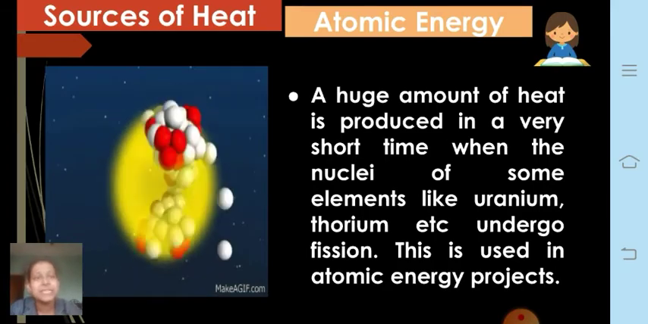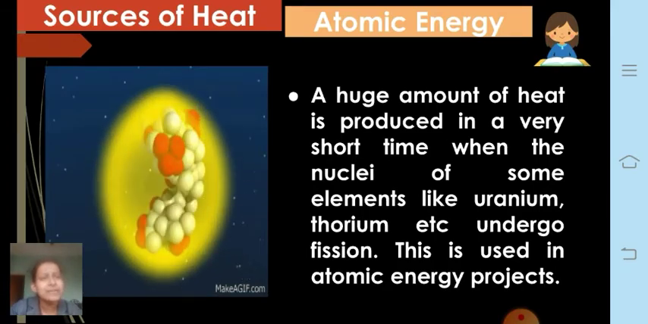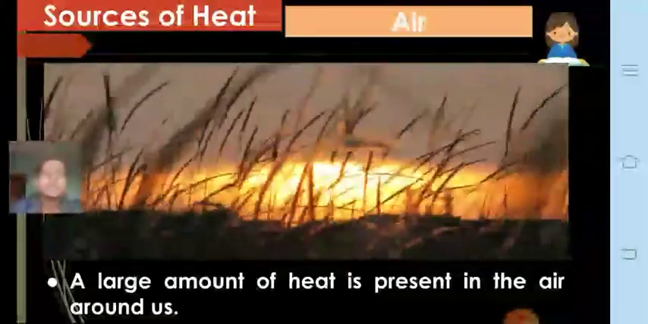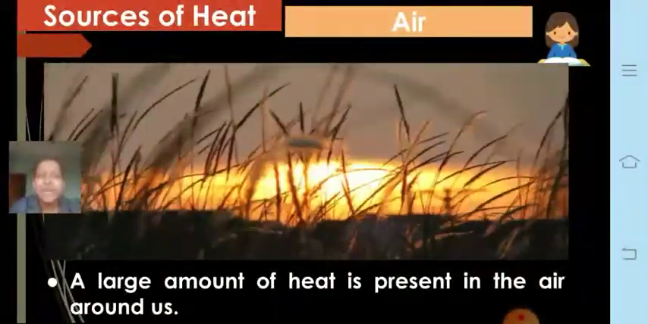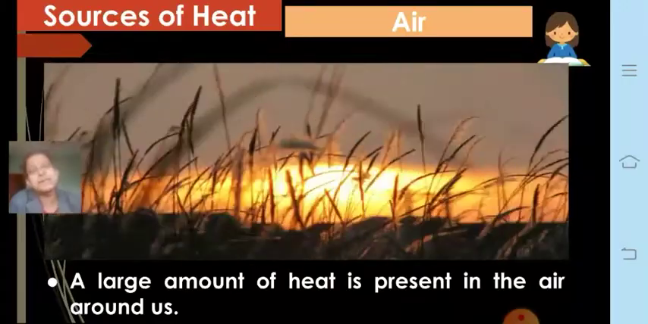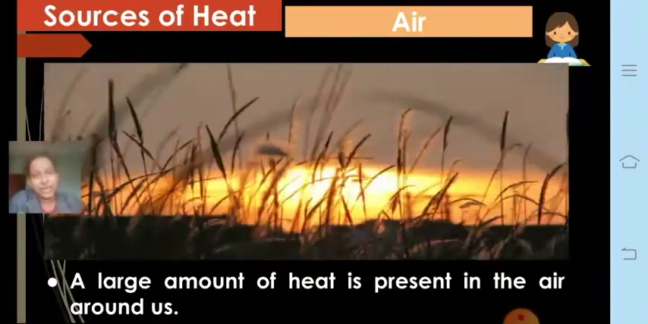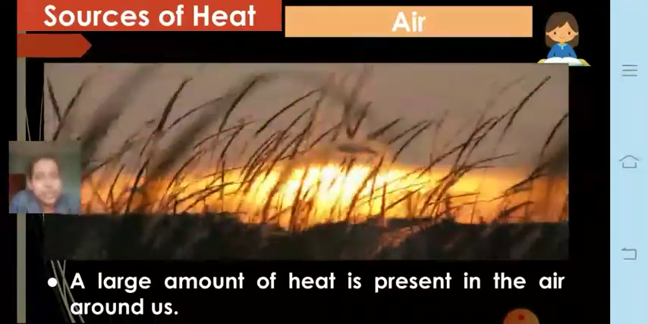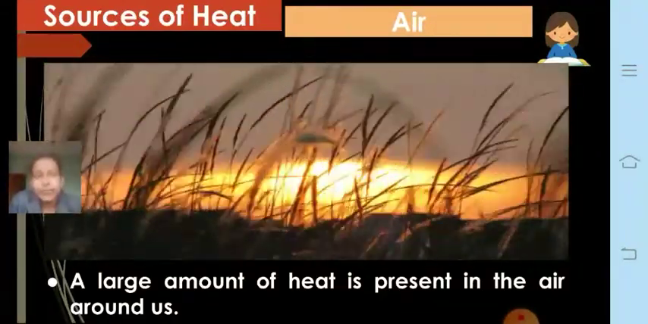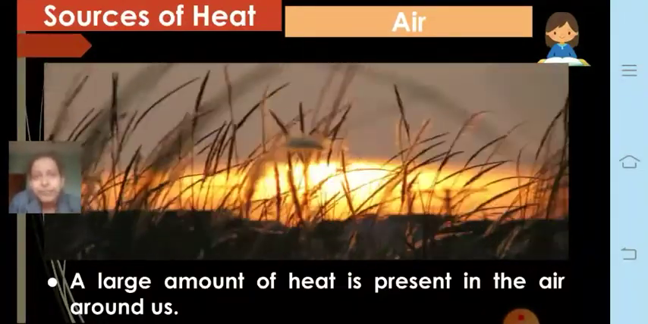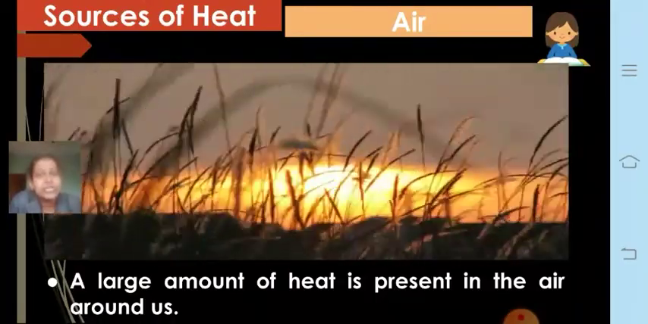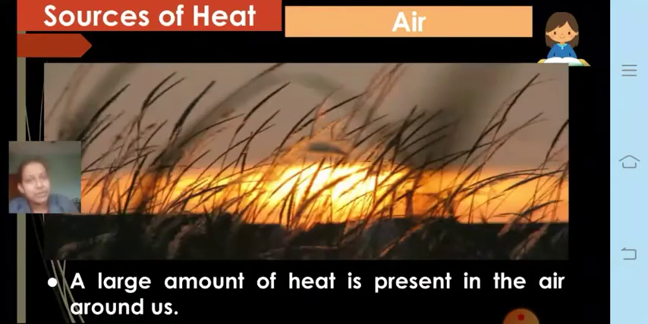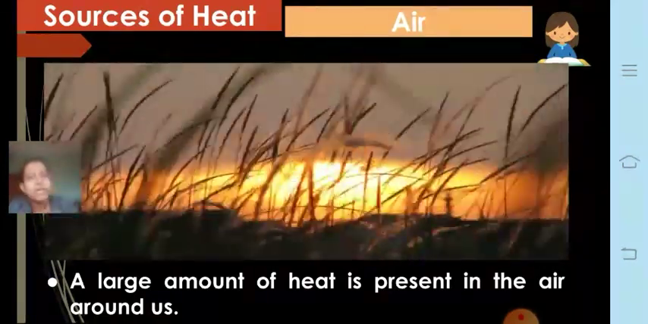Now the last one is air. A large amount of heat is present in the air around us. Why is that heat present? Because air consists of different types of gases like carbon dioxide, sulfur dioxide and other gases, which are nothing but greenhouse gases. Greenhouse gases are those gases which help in trapping the heat of the sun.